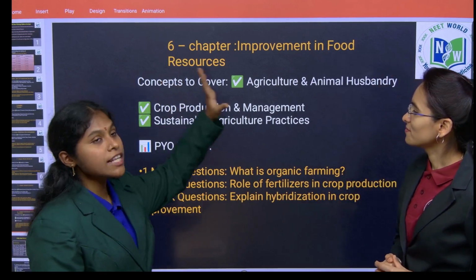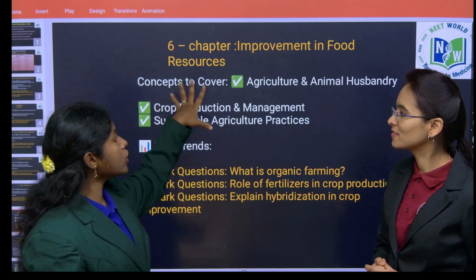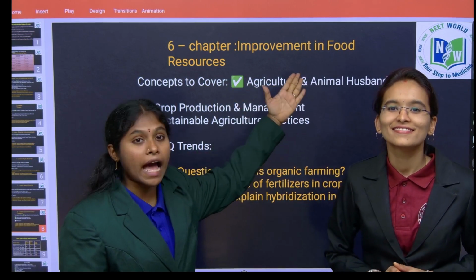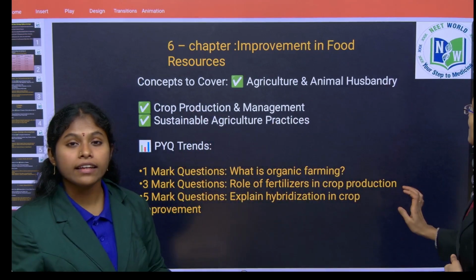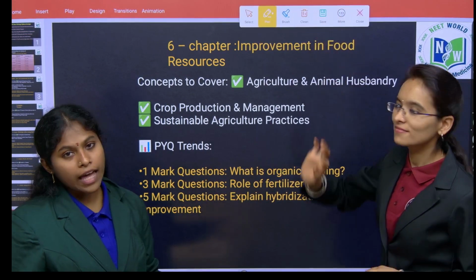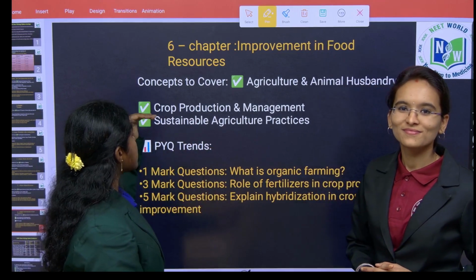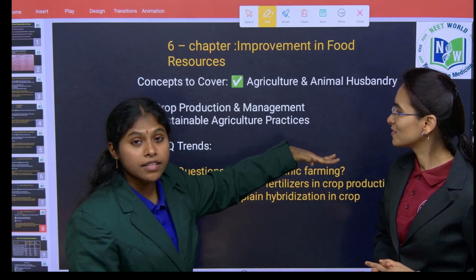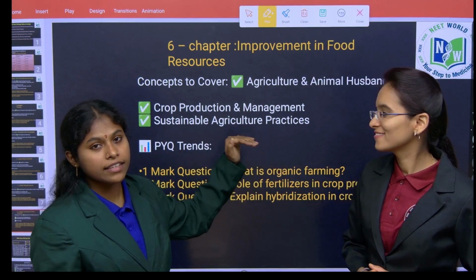Next, coming to the last chapter, improvement in food resources. In this chapter, we are going to cover the concepts of methods of agriculture mainly and the branch of agriculture, animal husbandry. It is the most important to meet our day-to-day life needs, like we get milk, meat from the animal husbandry products. Next, in this chapter, we are going to study about the crop production, its management. Next, sustainable agricultural practices. There are 7 agricultural practices we are going to study in detail in this chapter.